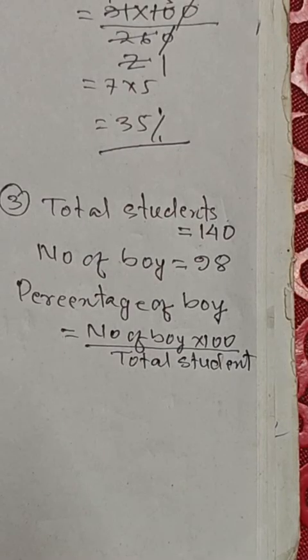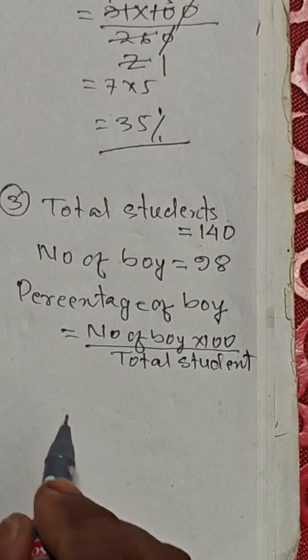Question number 3. Total student 140. Number of boys 98. Percentage of boys: number of boys into 100 divided by total student.